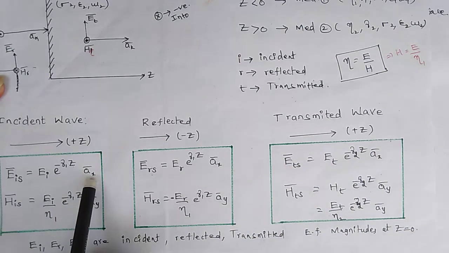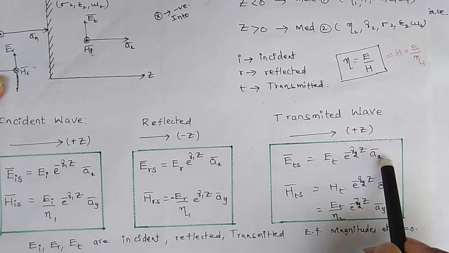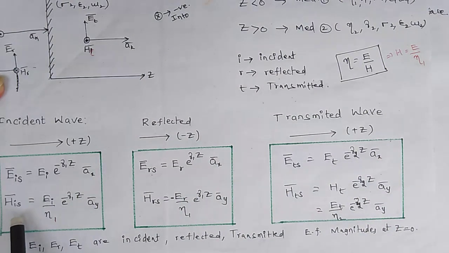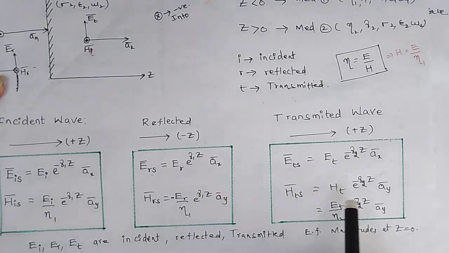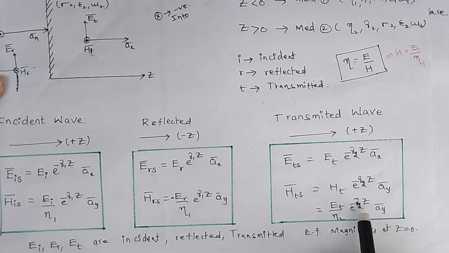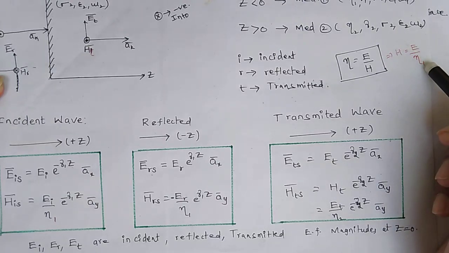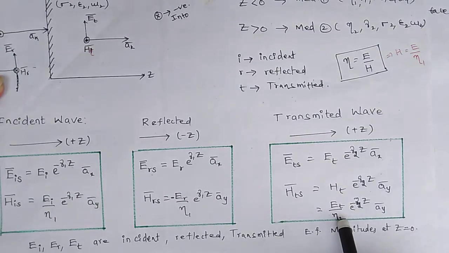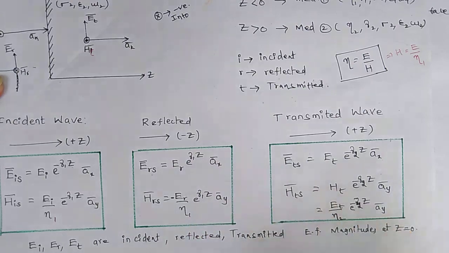All incident, reflected and transmitted waves have ax direction electric fields. The magnetic field for the incident wave is ay, for the reflected wave it is minus ay, and here it is positive ay. So Ht equals Et by eta 2, because this is for medium 2. That's why I am writing eta 2. These are the incident, reflected and transmitted wave equations.